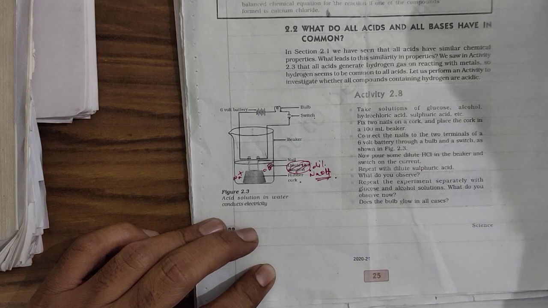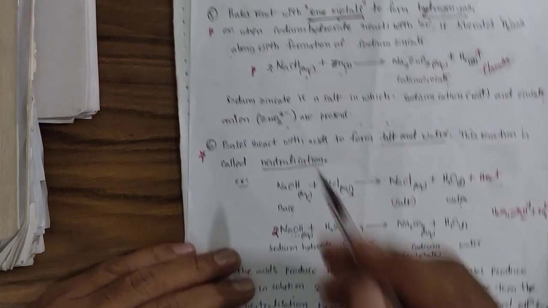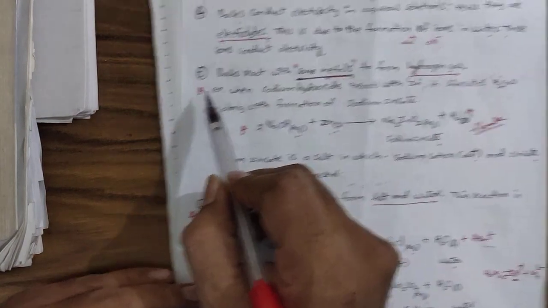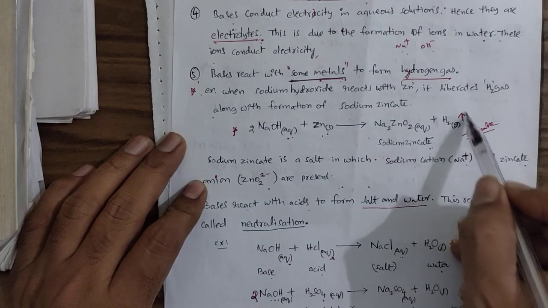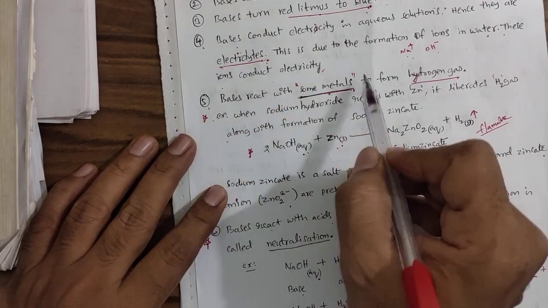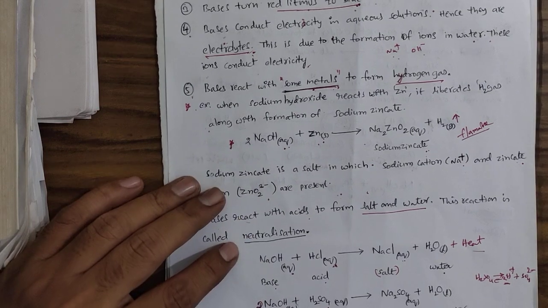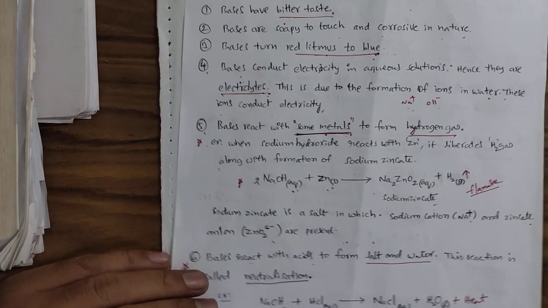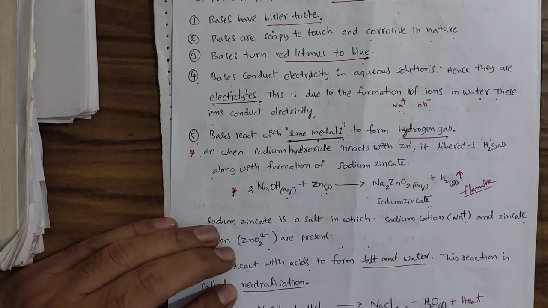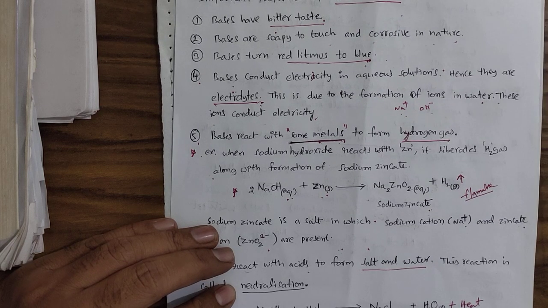This is activity 2. These two activities are related to our properties of bases. Property number 5, hydrogen gas liberation, and property number 4, passage of electricity. Since we are interacting in an E-class, we can't show the activity experimentally.